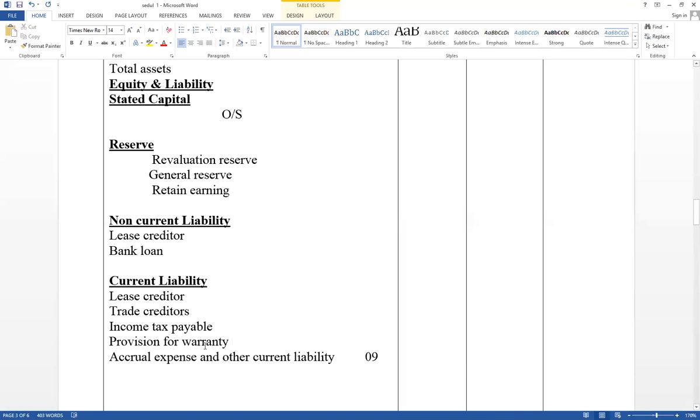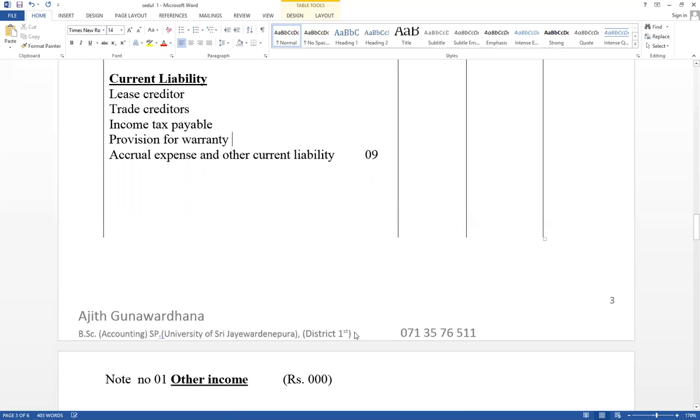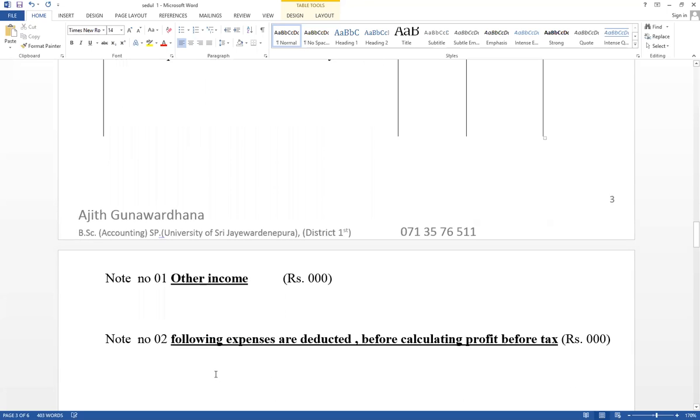මීට අමතරව මොනවා හරි තිබ්බොත් මේවා note එකේ දාන්න ඕන. Accrual electricity, accrual rent, like that. Right. This is the way you have to disclose on the financial statement: income statement, statement of change in equity, statement of financial position. Then think about notes, also one of the financial statements.